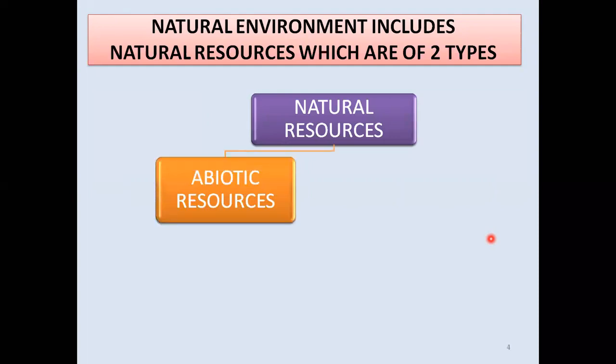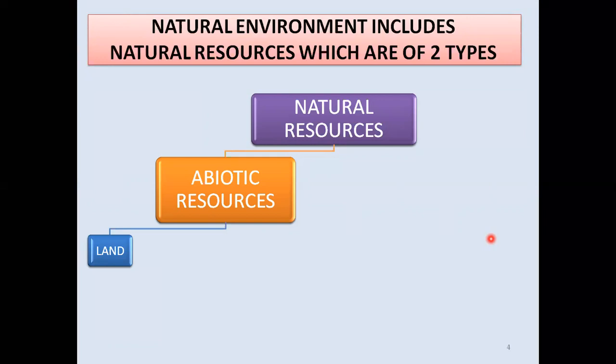abiotic resources. Abiotic means what? The resources which do not have life in it, जिनके जान नहीं होते, those which are not having life in it, they are known as abiotic resources. Let us take a few examples which are given by the nature and which do not have any life. One example is land, जमीन जिस पे हम लोग रहते हैं.